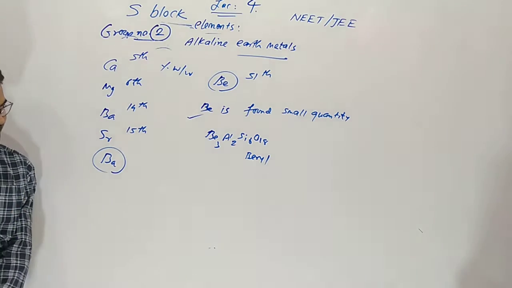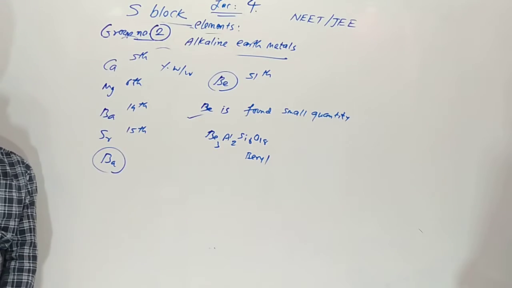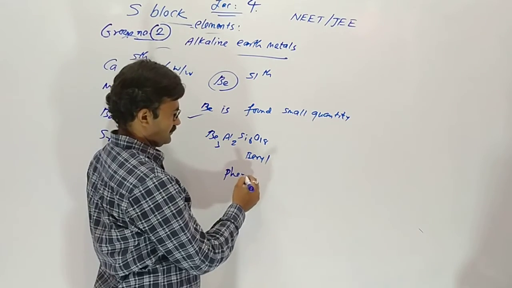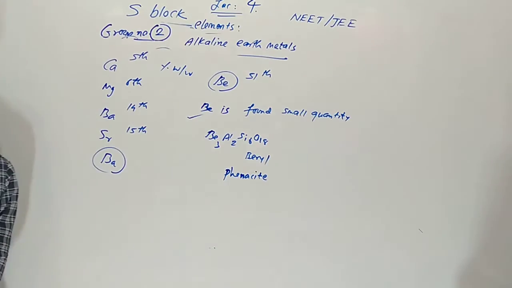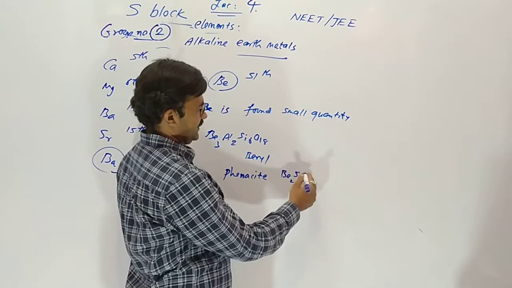Asked in exam: beryl, structure, molecular formula of beryl. Then phenacite. What is phenacite? Be2SiO4 is phenacite.